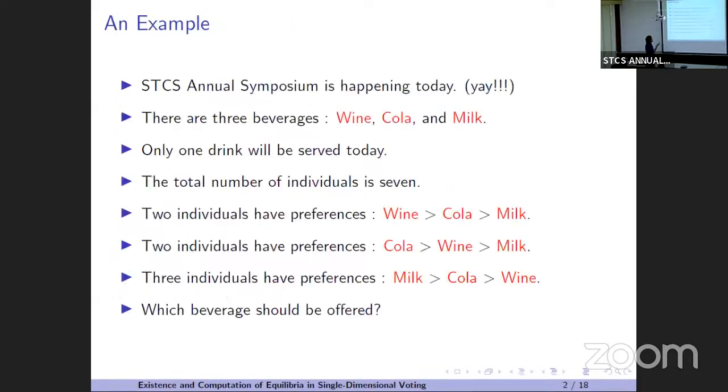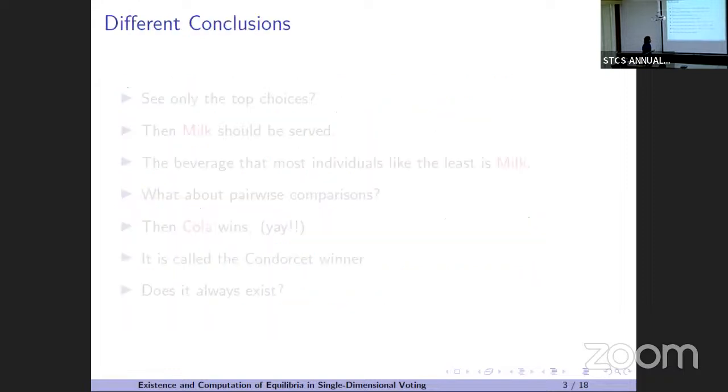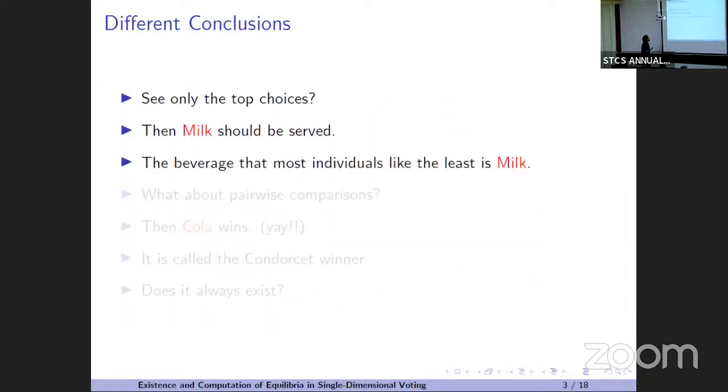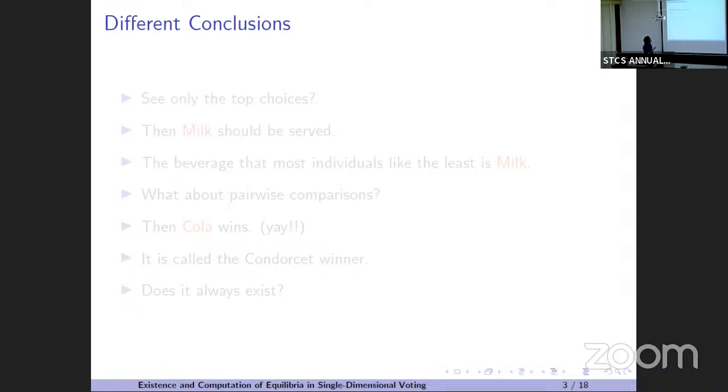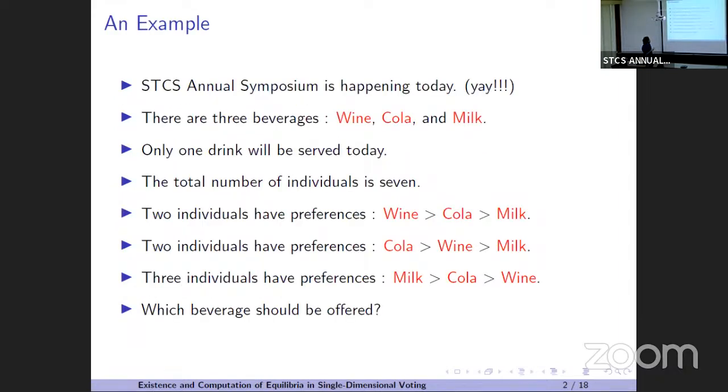If we only see the top choices, then you can see milk will win. 2 individuals will prefer cola, 2 individuals will prefer wine, and 3 individuals will prefer milk. So milk will be the winner, and milk should be served. But 2 plus 2, 4 individuals' least preferred drink is milk. So out of 7 individuals, more than 50% of the people have milk as their least choice. So something is wrong. Milk should not be served.